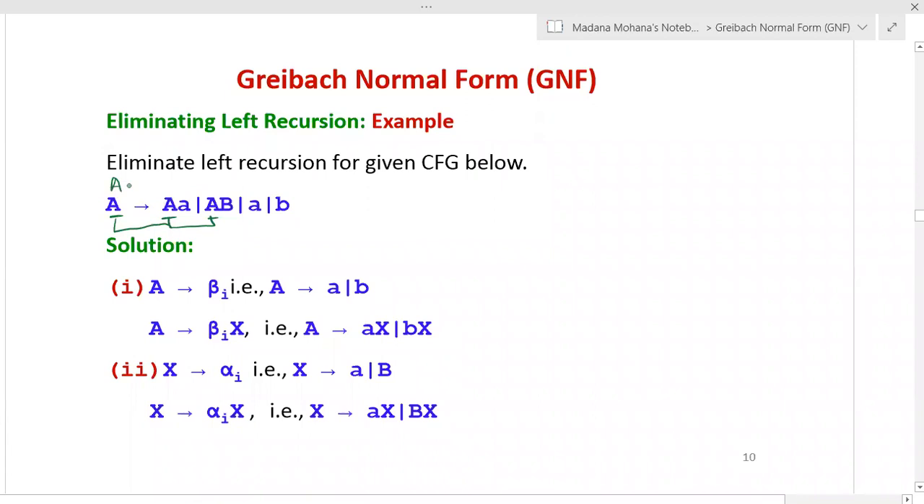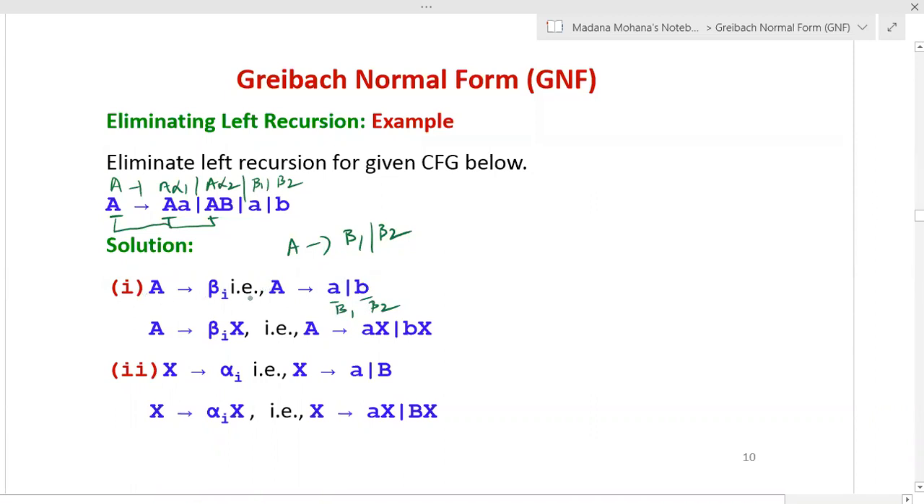Now this becomes in the form of A derives A alpha 1 or A alpha 2. Then terminal a, terminal b, there is no variable A. Those we will call beta 1 or beta 2. Now see, this is the general form of our left recursion. So as for the solution, by using two rules. First, what you have to do, A derives beta I, nothing but A derives beta 1 or beta 2. Now you can substitute these values. Beta 1 is terminal a, beta 2 is terminal b. Therefore, A derives terminal a or terminal b.